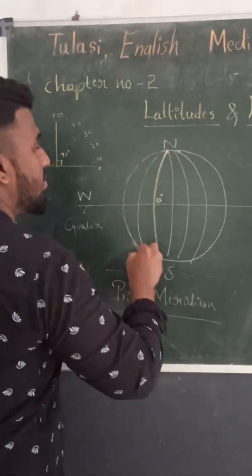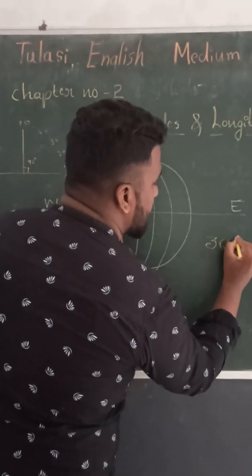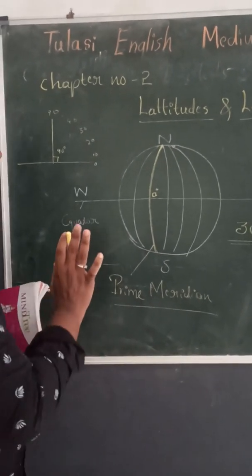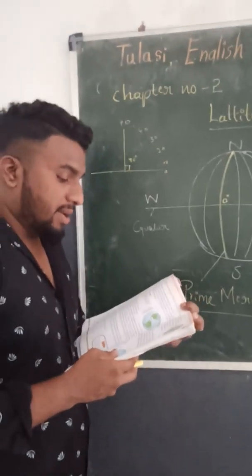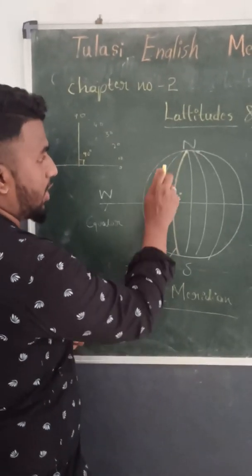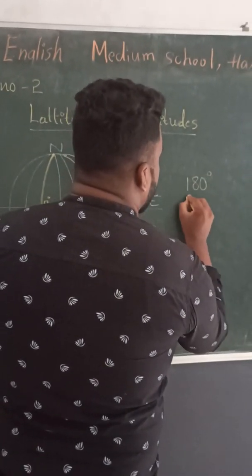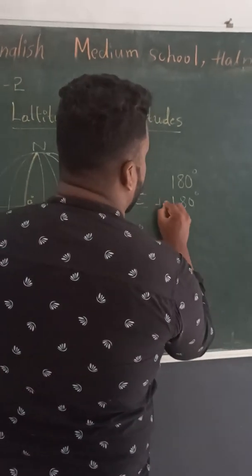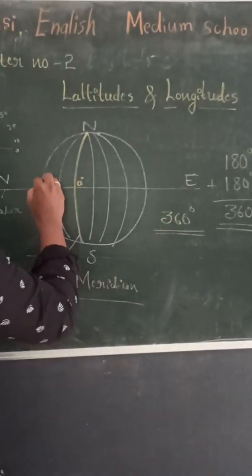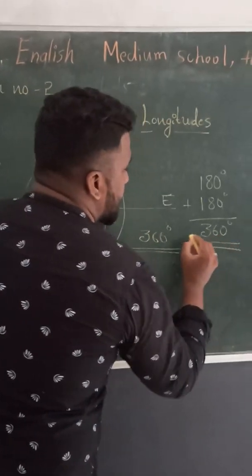So total longitudes in the globe are 360 degree. The total number of longitudes in the globe, or in the earth, that we can observe is 360 degree. In each hemisphere we can observe 180 degree longitudes, 180 degree plus 180 degree, total 360 degree. So total longitude degrees are 360 degree.